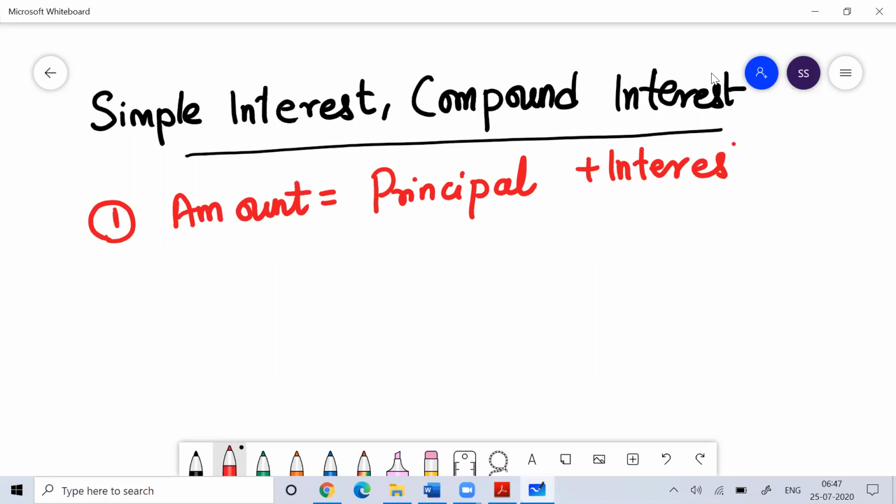So the formula we follow here is amount is equal to principal plus interest. The principal is the money you are depositing for investment purposes, and the money you get back from the investment is the amount, and the difference between what you are putting in and what you are getting is the interest.